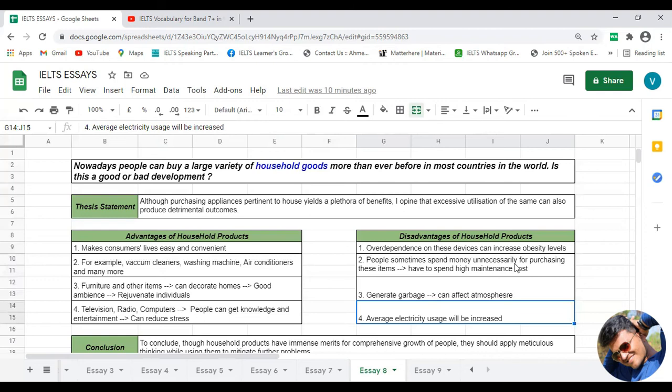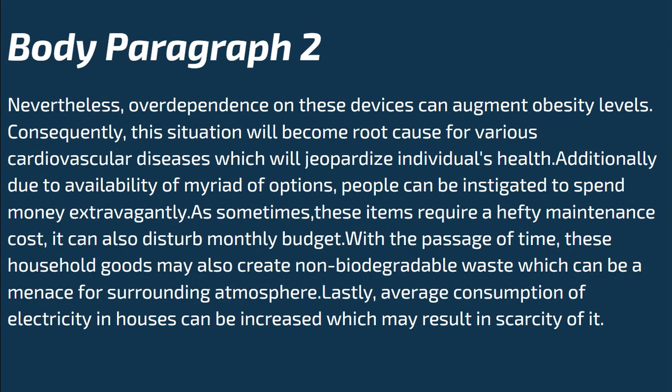So these are the 4 points relevant to the disadvantages of using these household products above a certain limit. Now it's time to see how body paragraph number 2 can be developed using these points. So without wasting any time, let's see the same.